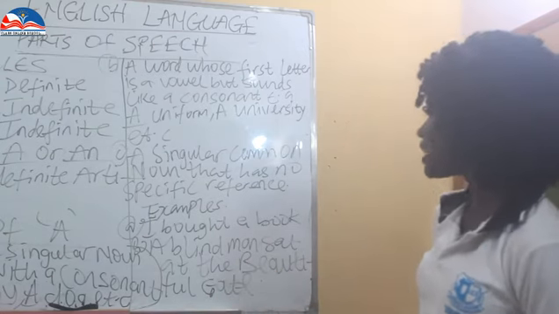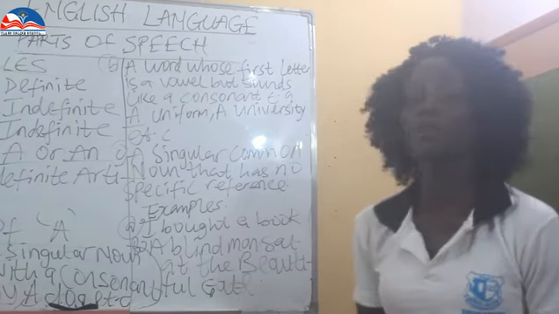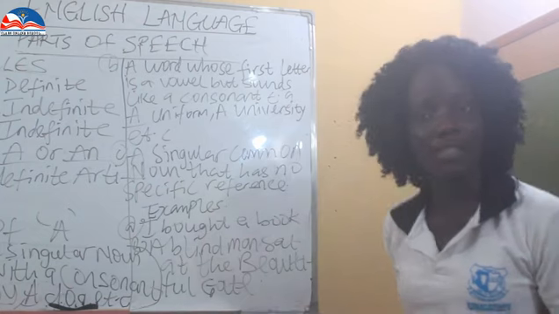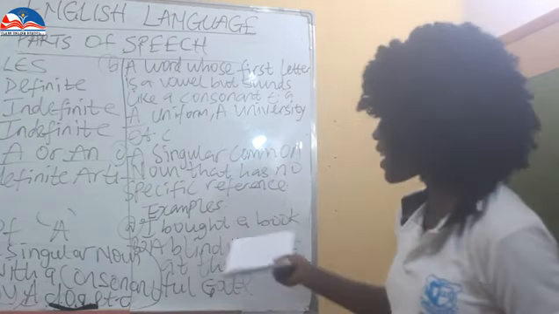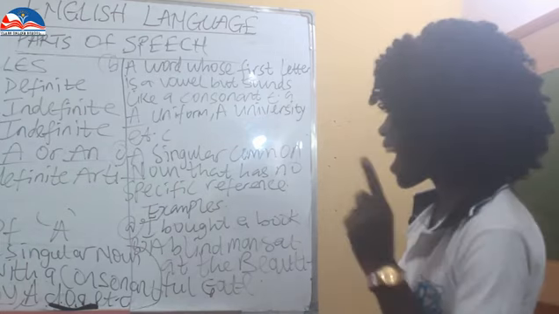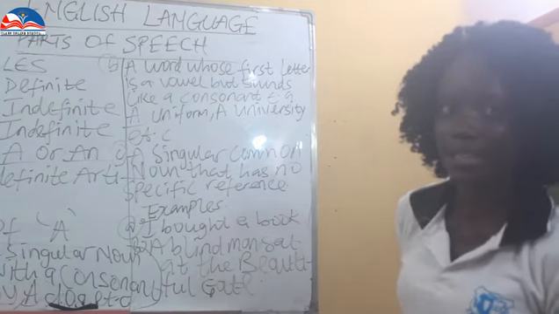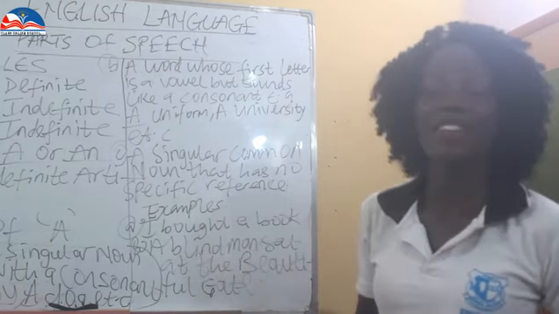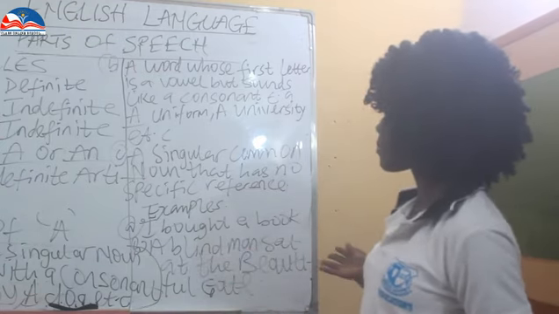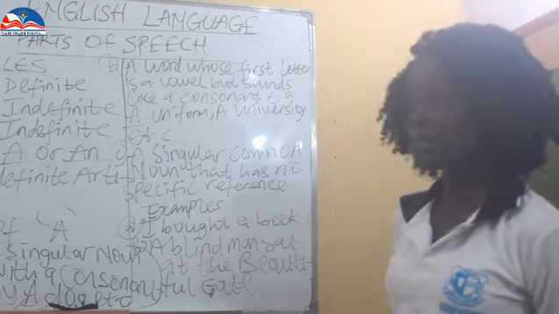So now, a blind man sat at the beautiful gate. Which blind man sat at the beautiful gate? Who sat at the beautiful gate? You're saying a blind man sat at the beautiful gate. So now, a singular common noun that does not have a specific reference. These are singular common nouns.